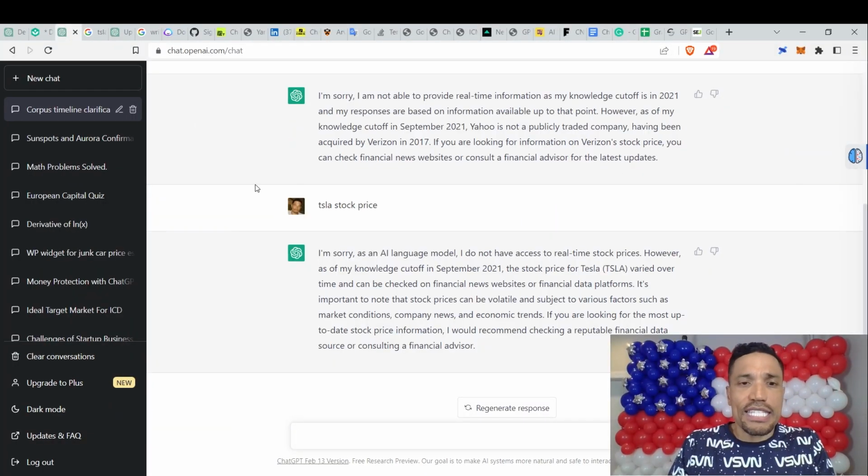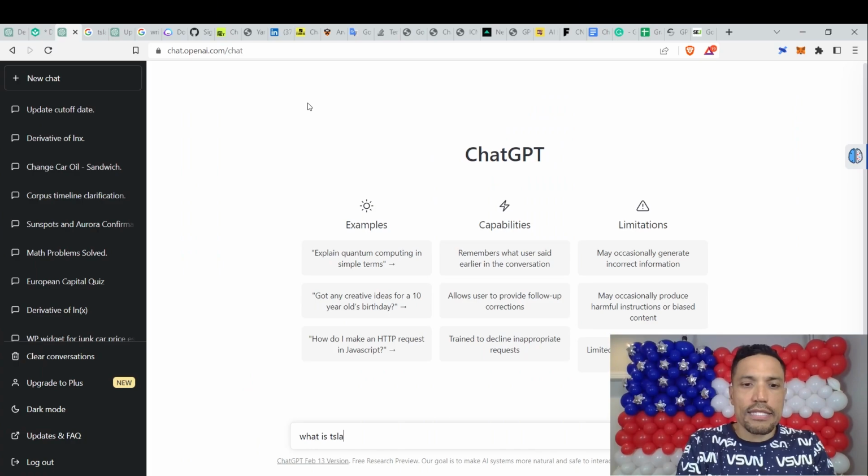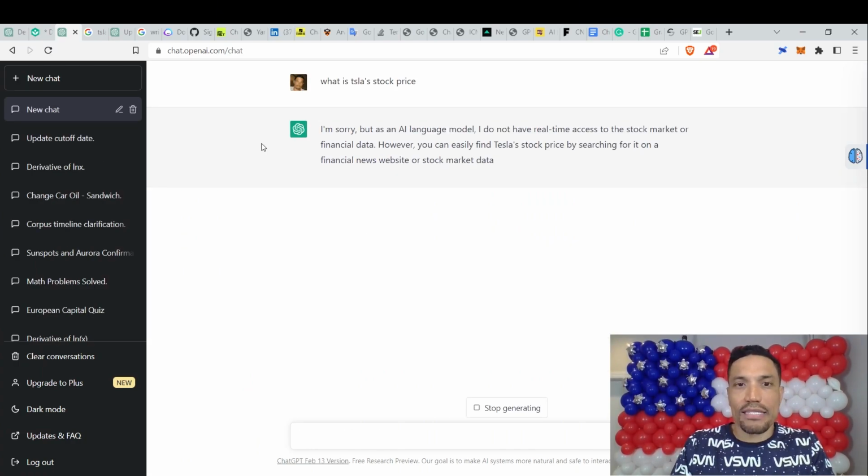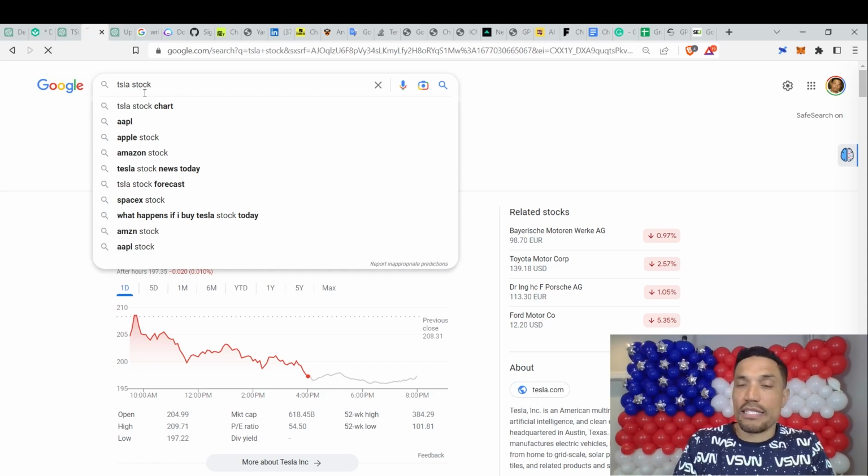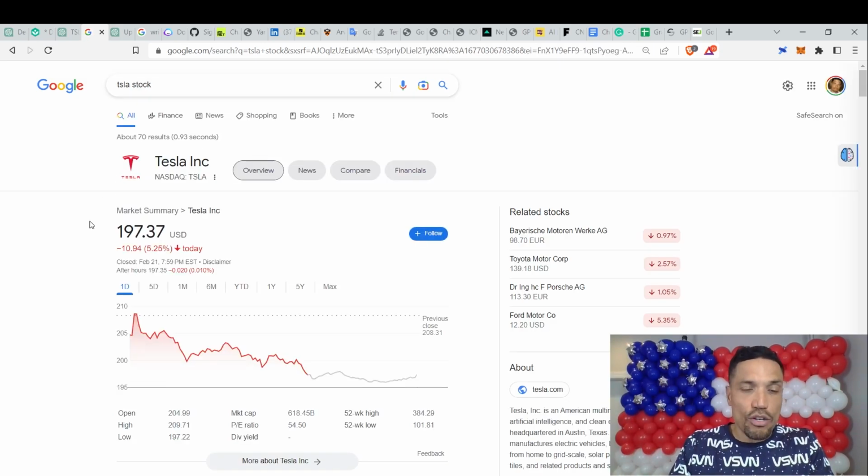But if I, let's say, type, what is Tesla's stock price? I don't have real-time access to the stock market. Of course, if you type in Tesla stock, I already generated the results here. You get $197.37. That's as of the closing of today. So you get real-time data using the search engines. However, there are a few things that the search engines can't do that ChatGPT can.